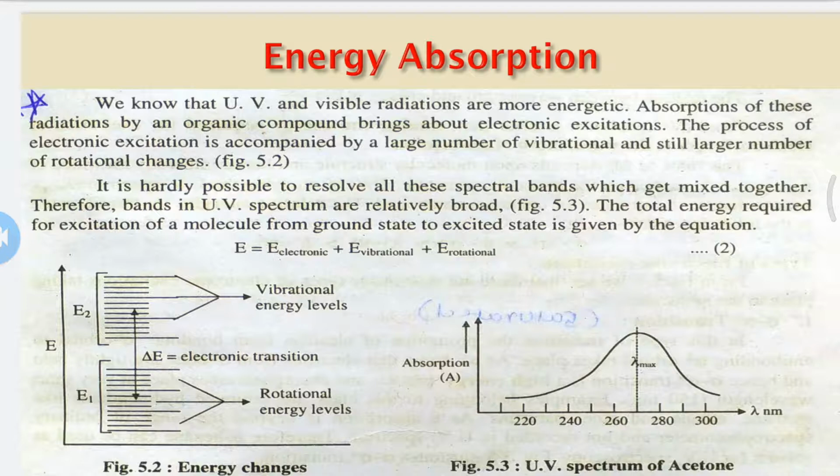That's why it is not possible to resolve all these spectral bands, which get mixed together, and therefore bands in UV spectra are relatively broad. In this figure we see the energy changes. The molecule absorbs energy to a rotational energy level and then to a vibrational energy level, and these two levels, rotational as well as vibrational, overlap, showing that UV spectra are relatively broad.